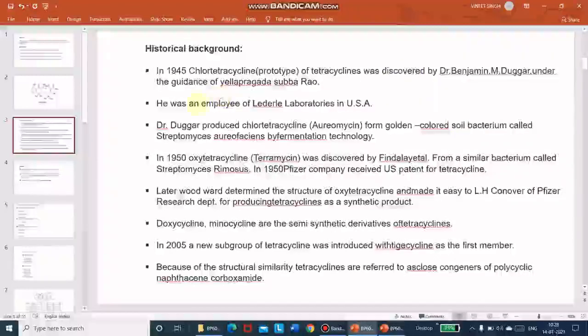So this is basically the history of the tetracyclines. This journey starts from 1945. The first prototype drug was discovered, chlortetracycline, and then the second drug, oxytetracycline, which is also called terramycin, in 1950. Then in 1950 also Pfizer got the patent for tetracycline, and in 2005 a new subgroup of tetracycline was also introduced. So this is basically the journey of the tetracyclines.